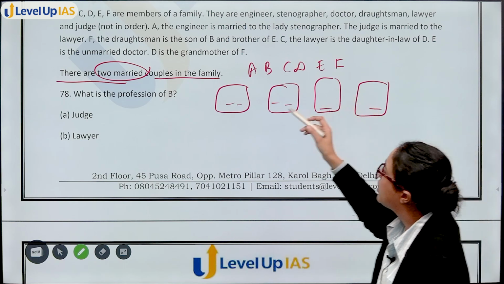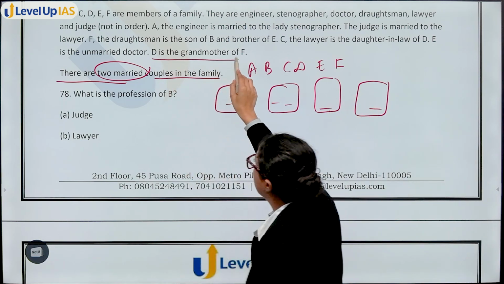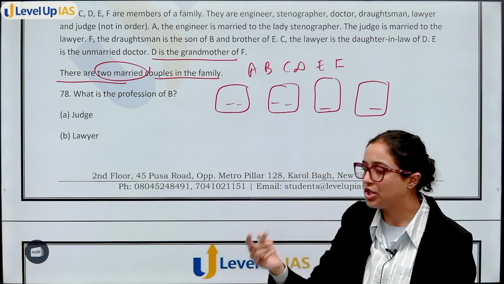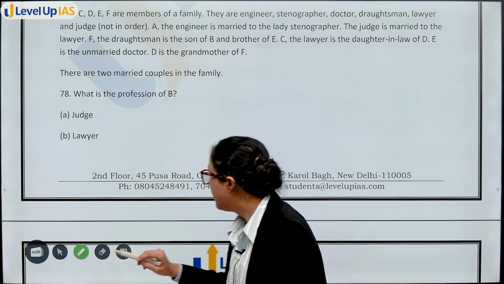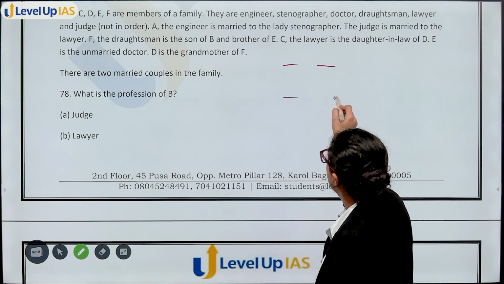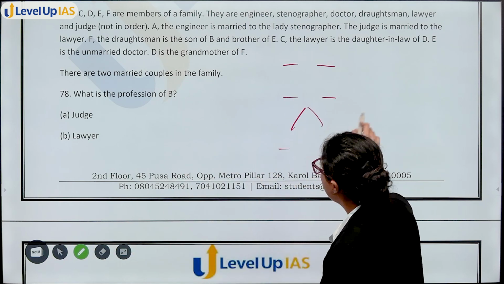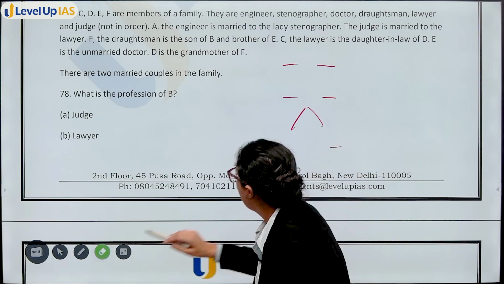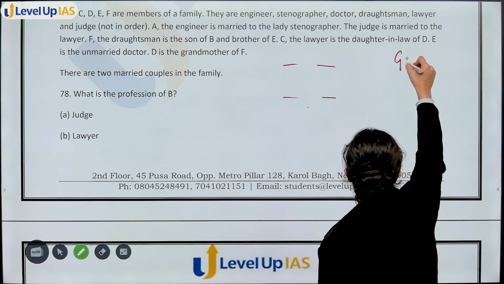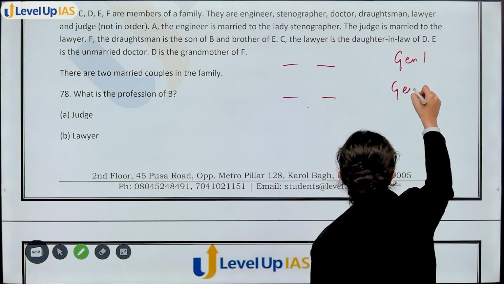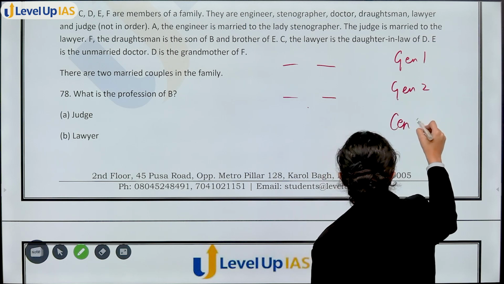In the information, you also know D is the grandmother. That means जो generations आप बनाओगे, you have a family tree of 3 generations, because grandmother bhi hai: generation 1, generation 2, generation 3.